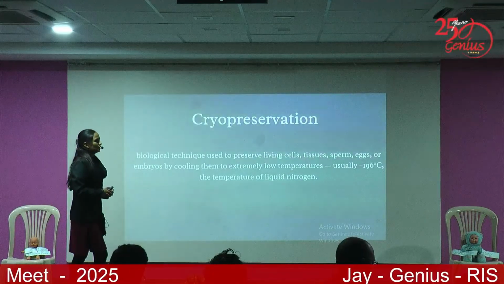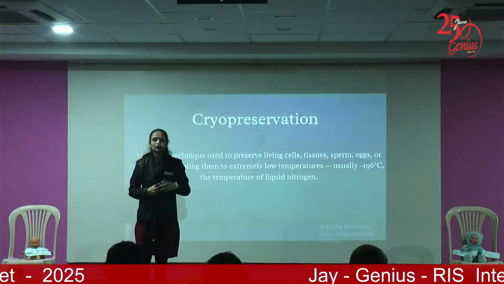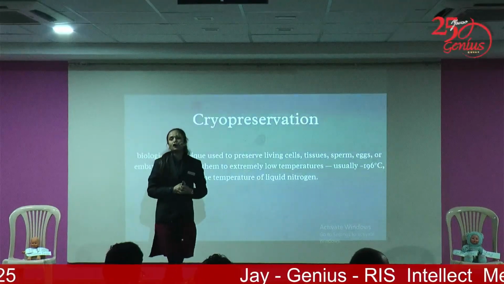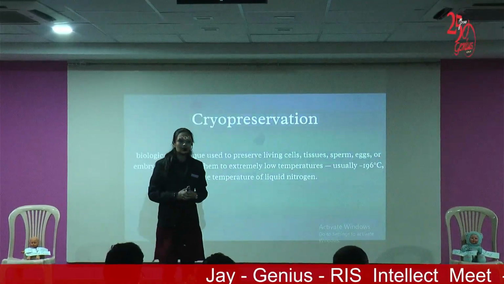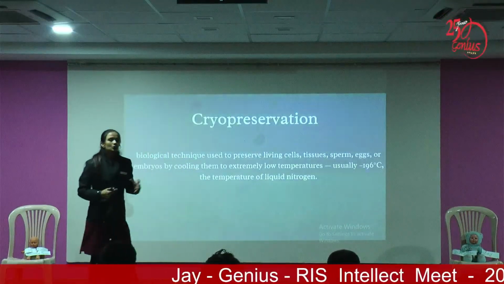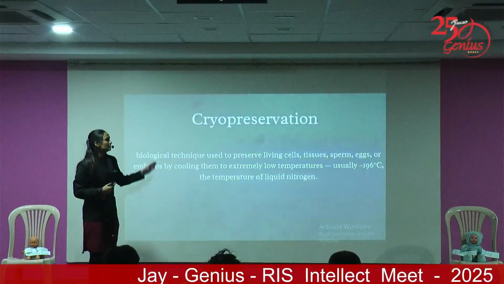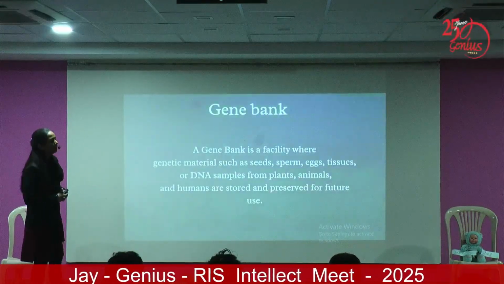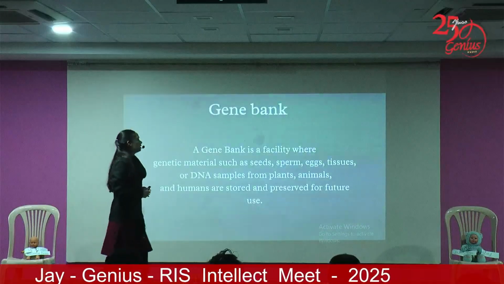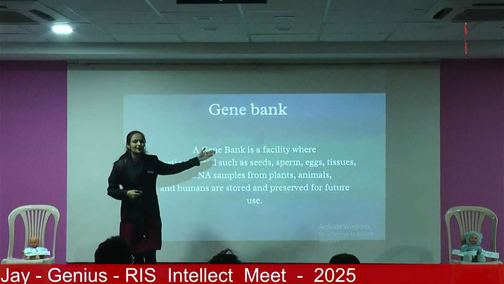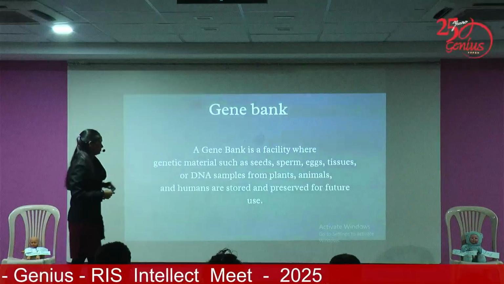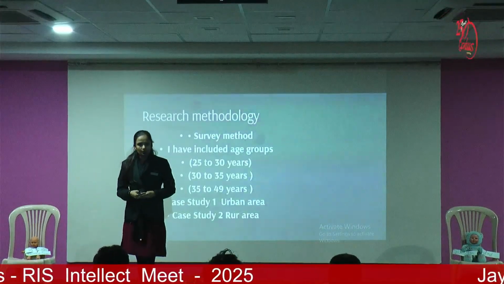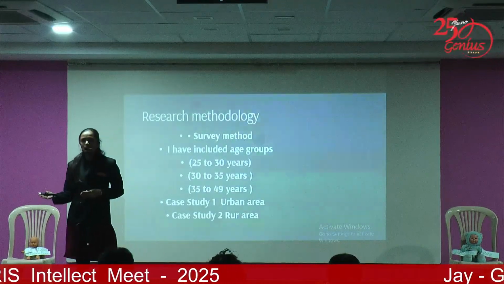Now, cryopreservation. As I am saying, I am taking CRISPR, cryopreservation and gene bank. In cryopreservation technique, minus 196 degrees Celsius temperature, we are giving to the gametes to store them. There can be a cell, tissue, sperms, eggs as well. Now, gene bank. Gene bank is something where we preserve the seeds, sperms, eggs, tissues as well. And when we are using this technology, we are storing the gametes. And later on, we can use this gamete to produce a baby.